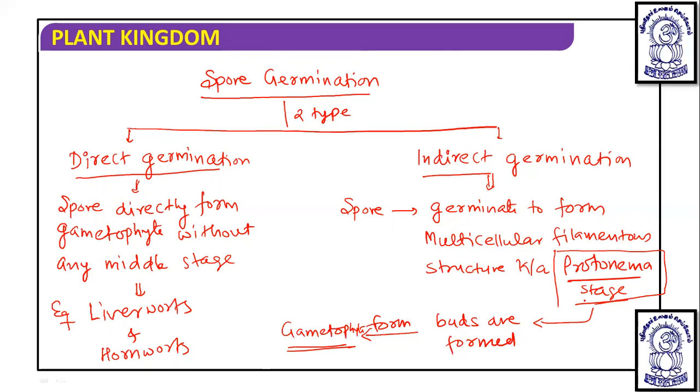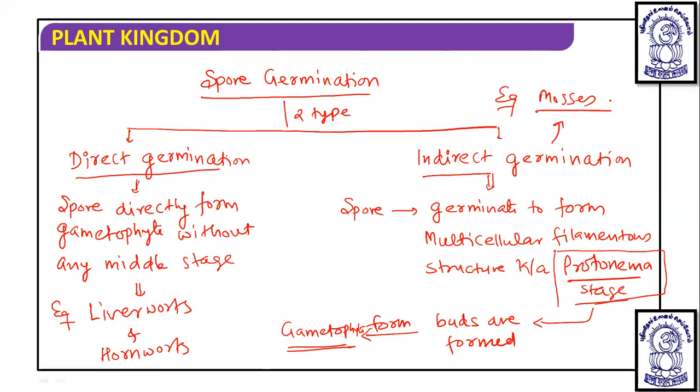And this indirect germination happens in the case of mosses. Okay, so this is the particular spore germination.